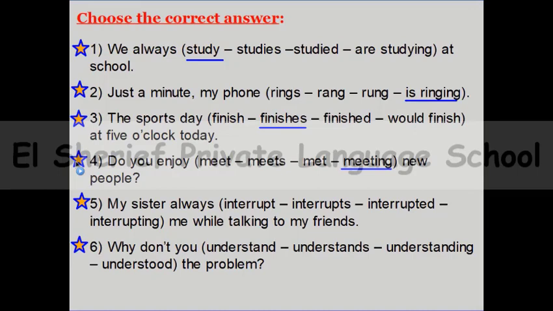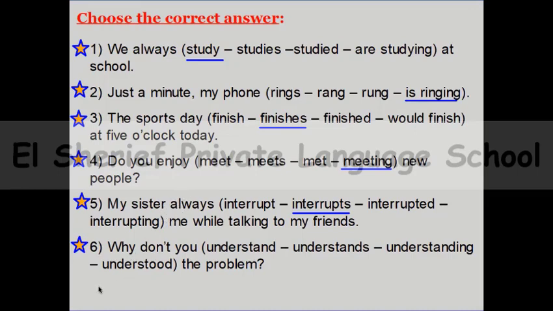Number 5, my sister always space me while talking to my friends. So my sister always interrupts me while talking to my friends. This is present simple. Can we use this example as a present continuous? Yeah, we can say, if there is am, is, are here, I will choose interrupting. So I can say my sister is always interrupting me while talking to my friends, because this is annoying behavior, okay? But here we chose interrupts because there is no am, is, are here.